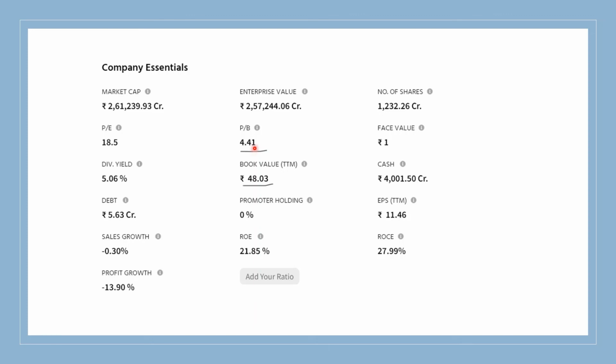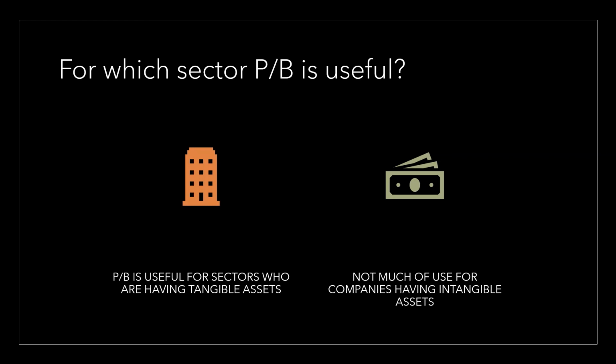But I would like to mention it's industry specific only. Ratio analysis can vary by industry, and a good P by B ratio for one industry may be a poor ratio for another. Price to book value is generally useful in sectors such as heavy scale, capital intensive industries such as cement, power, infrastructure, and banks, etc. It does not help in some companies like InfoEdge, where they don't need any tangible assets. They just need employees, which you cannot count as assets. So P by B value can be judged only on tangible asset holding companies.